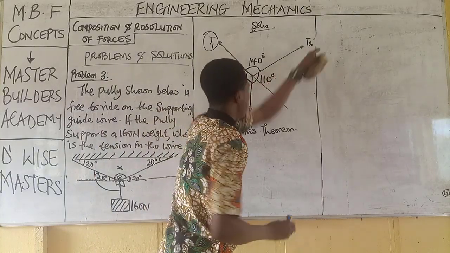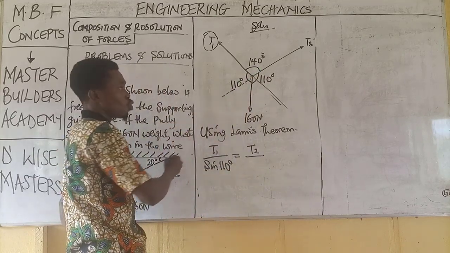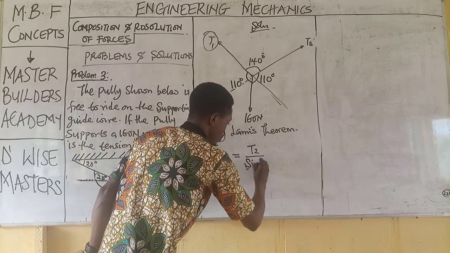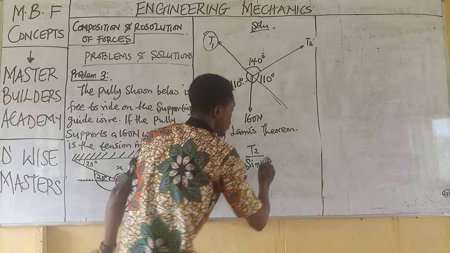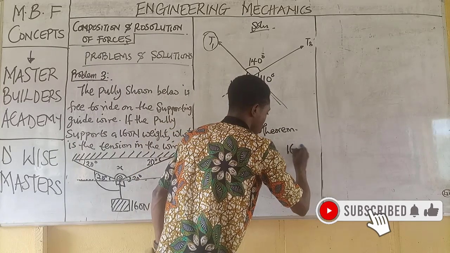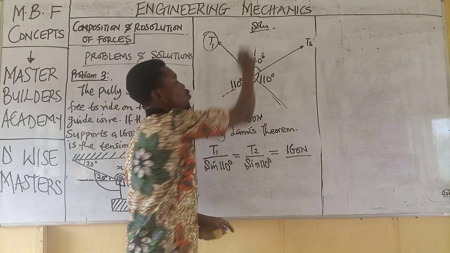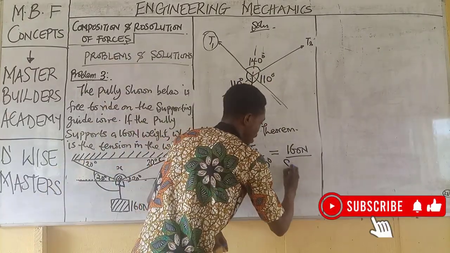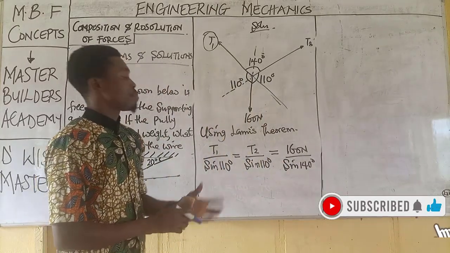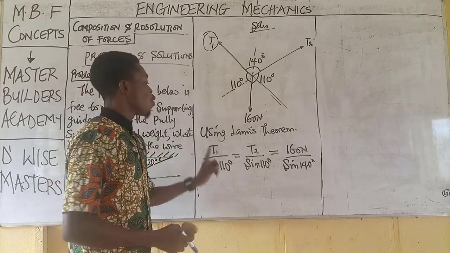Now, if I take tension 2, T2 over the angle opposite the tension 2, and the angle is equally 110, I have sine 110 degrees. Then equal to. Finally, if I take the weight, which is 160 Newton, the angle opposite this weight is 140. Then I have sine 140 degrees.